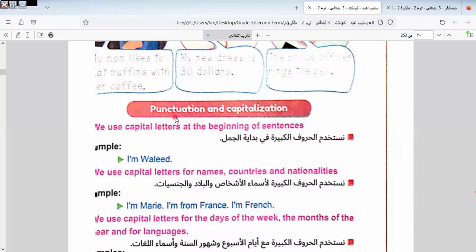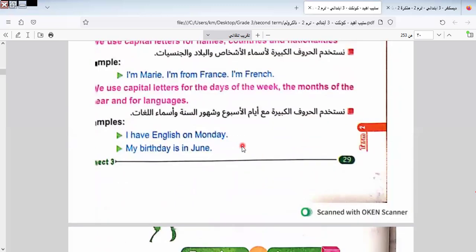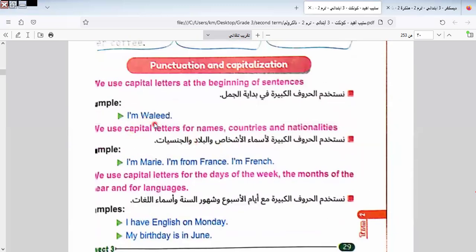Here is punctuation and capitalization. Here is the rule of punctuation. Let's know it together. Here we say we use capital letters at the beginning of the sentence. All of us know this. This is the rule of punctuation. We start the sentence with a capital letter. The capital letters must be with what?